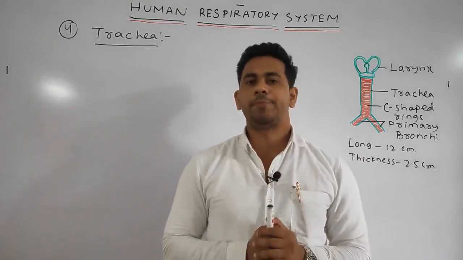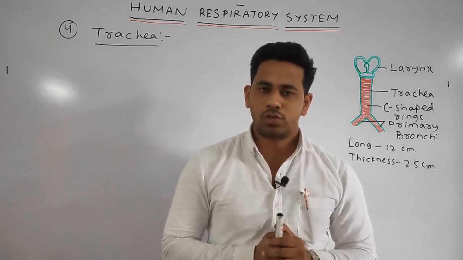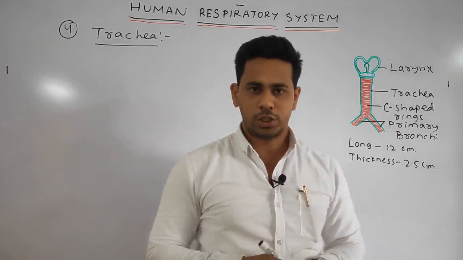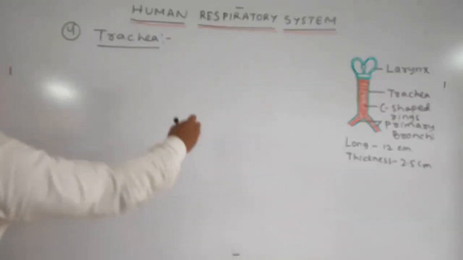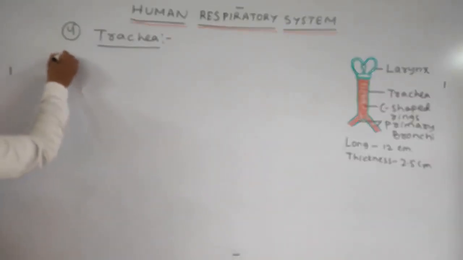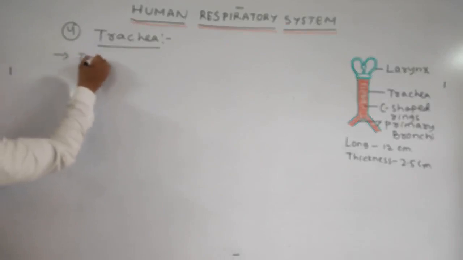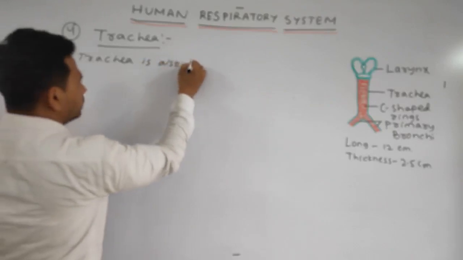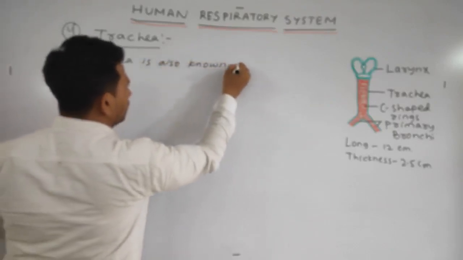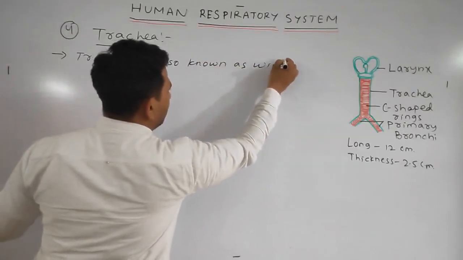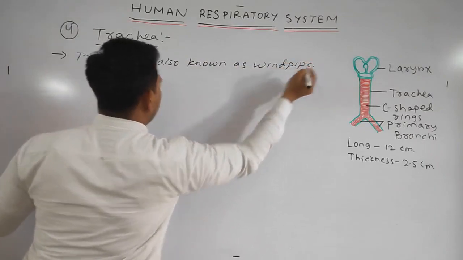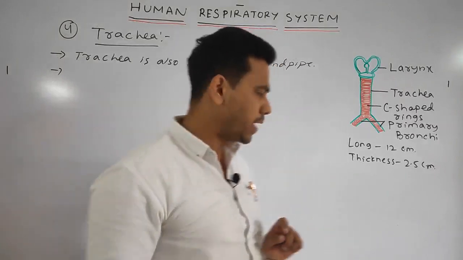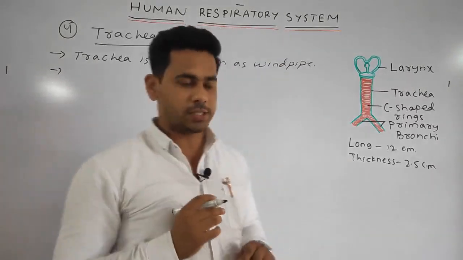So your first point: trachea is also known as the windpipe, because through it the air passes into the lungs, that is why it is called the windpipe. And the food pipe is your esophagus.